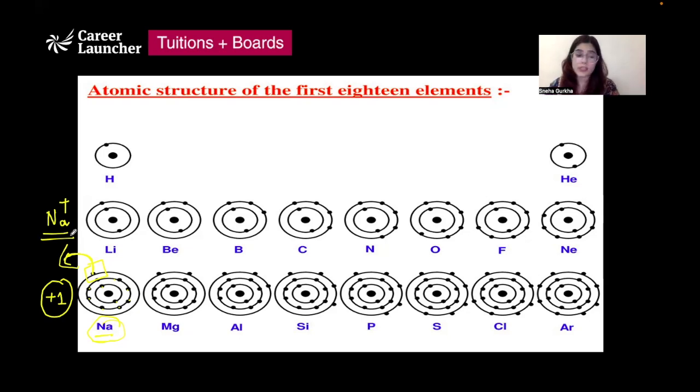And if it loses 1 electron, it will have 8 electrons in its outermost shell, which is the second shell, and it would become stable. It would achieve a noble gas configuration.